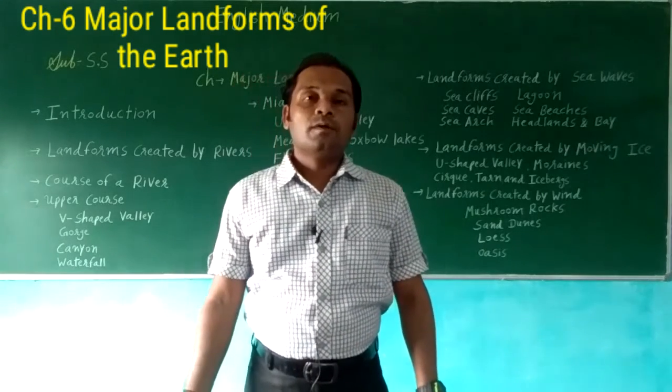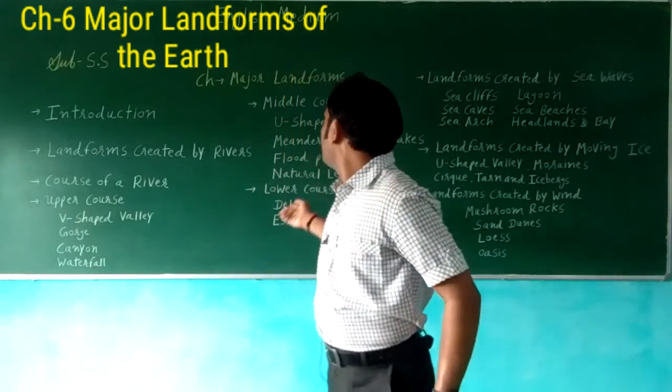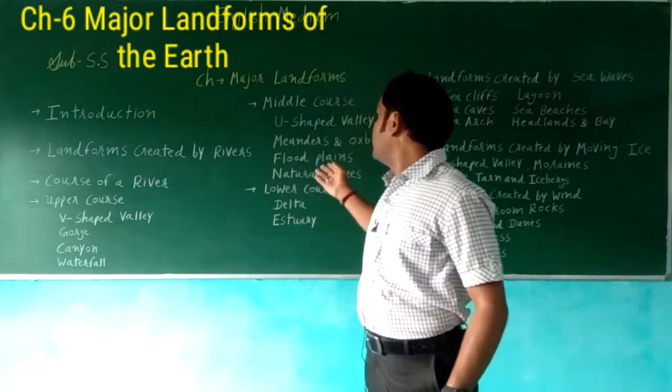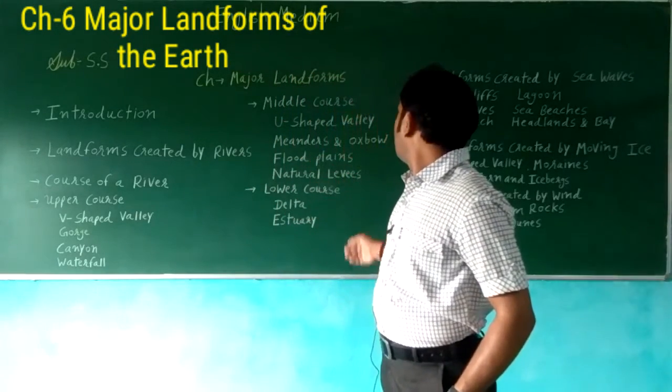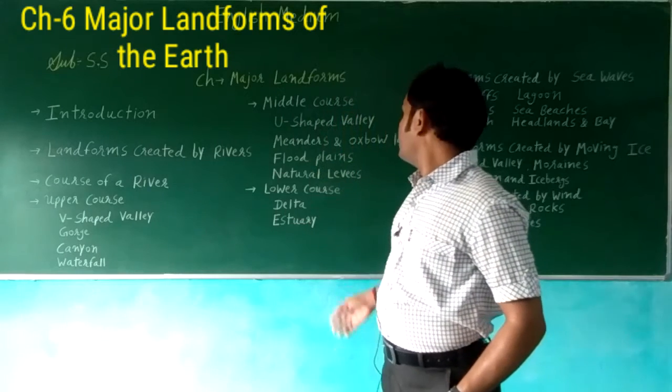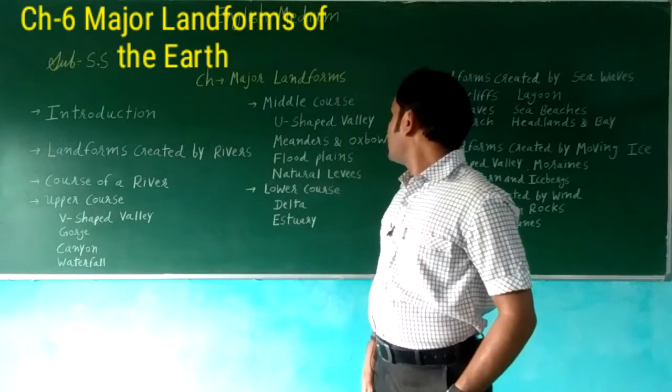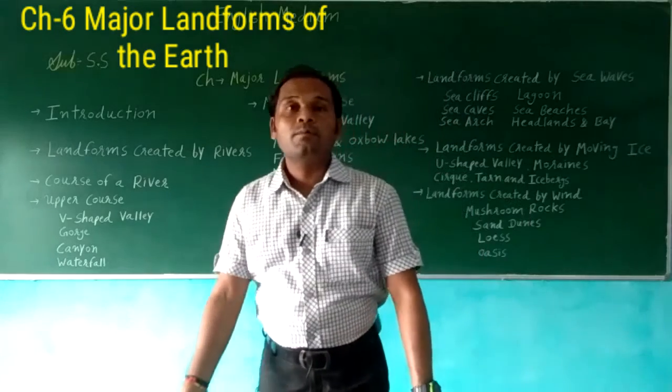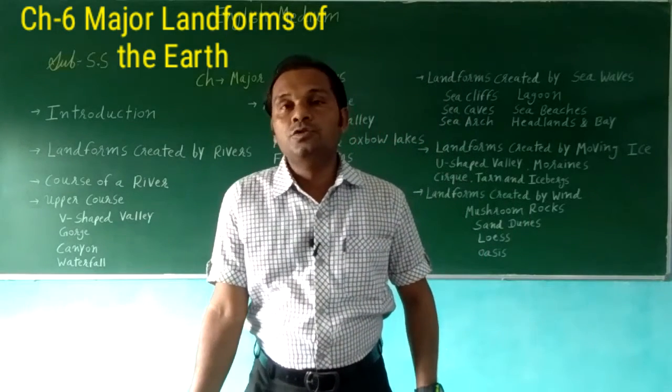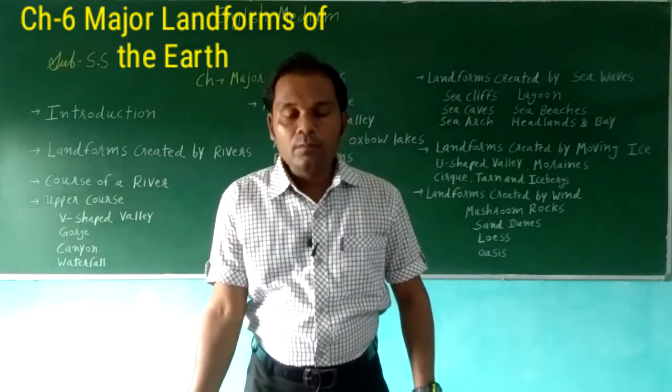Some landforms that are created are U-shaped valleys, meanders and oxbow lakes, and also floodplains and natural levees. These can all be formed. So first of all, we'll see the U-shaped valley.